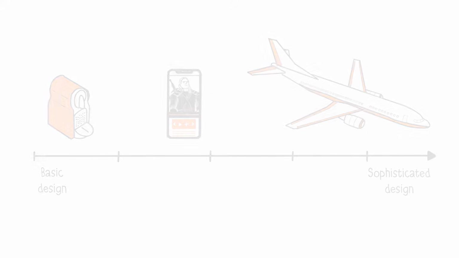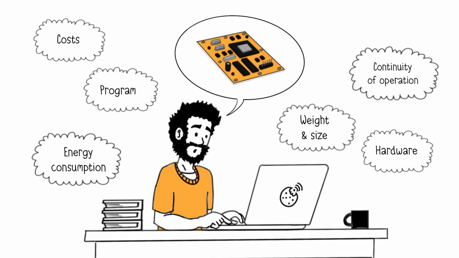The design of an embedded system typically depends on the characteristics and constraints of the device in which it is integrated.